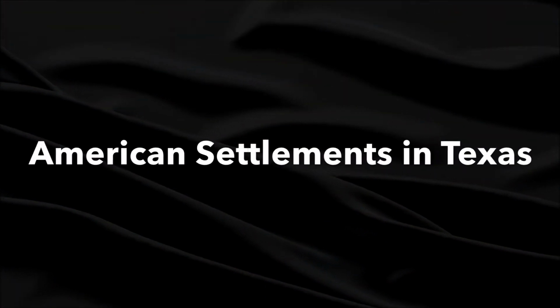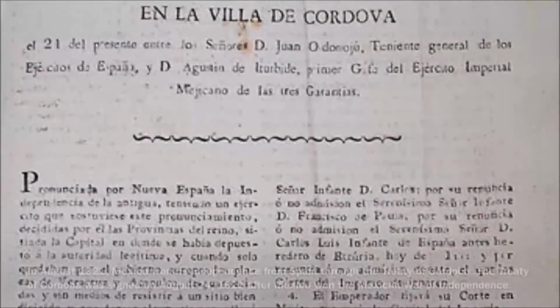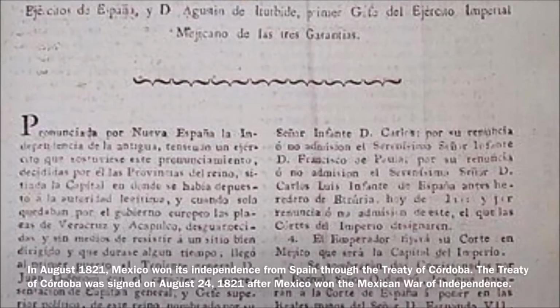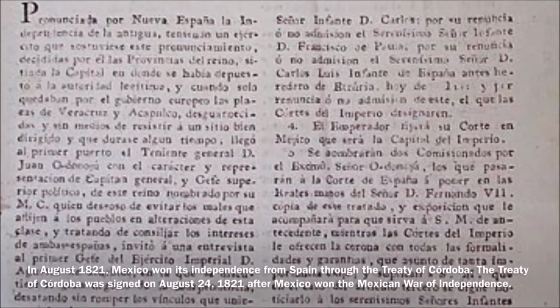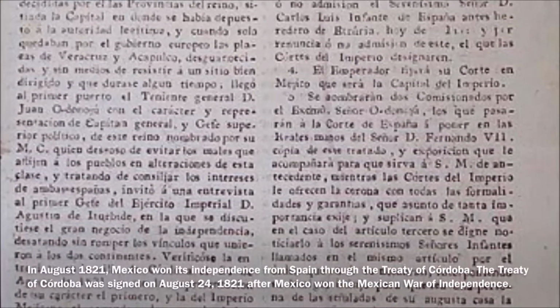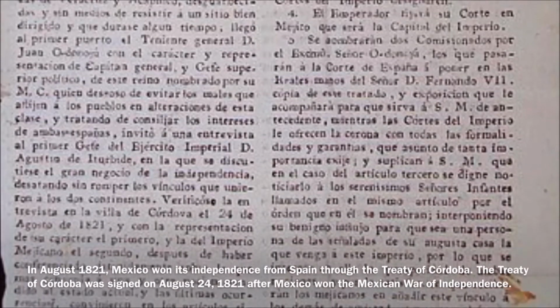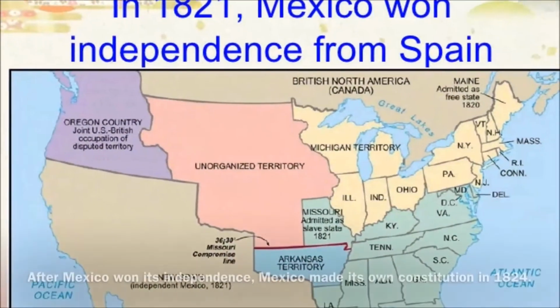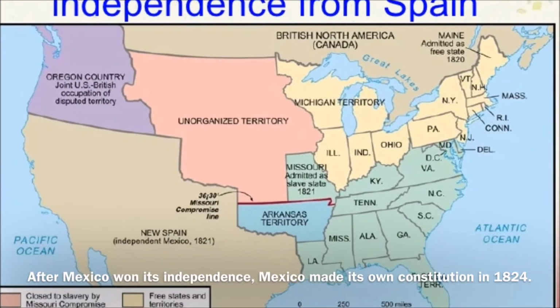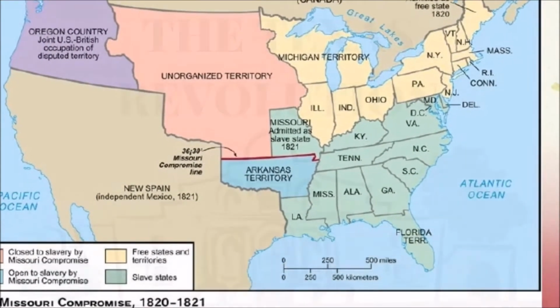American settlements in Texas. In August 1821, Mexico won its independence from Spain through the Treaty of Cordoba. The Treaty of Cordoba was signed on August 24, 1821, after Mexico won the Mexican War of Independence. After Mexico won its independence, Mexico made its own constitution in 1824.